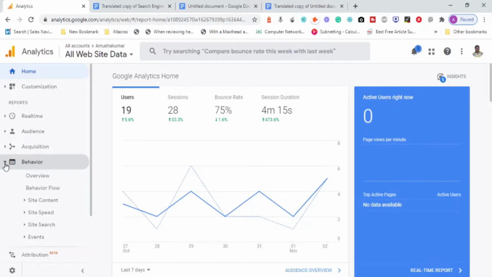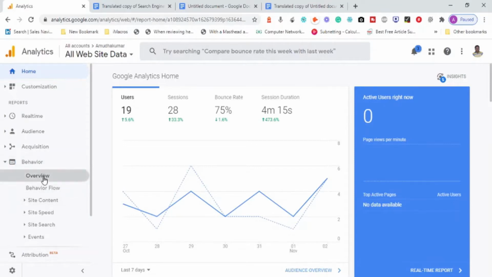And now it is behavior: what did all these people do after coming to your website? This user behavior is very important because the behavior or the expressions given by the users are directly proportional or related to the quality of the content.